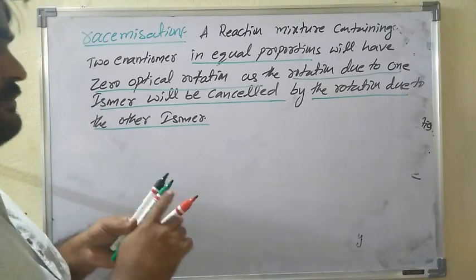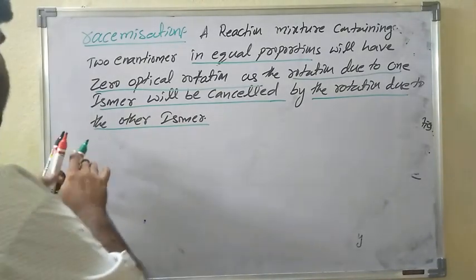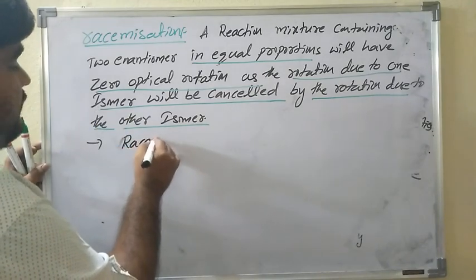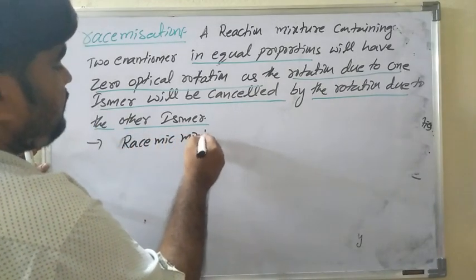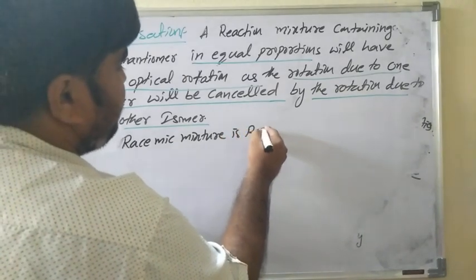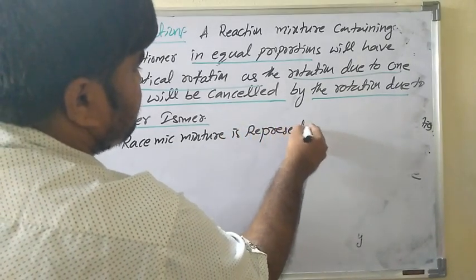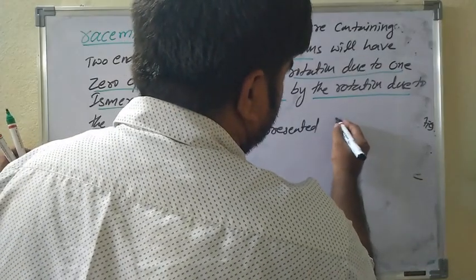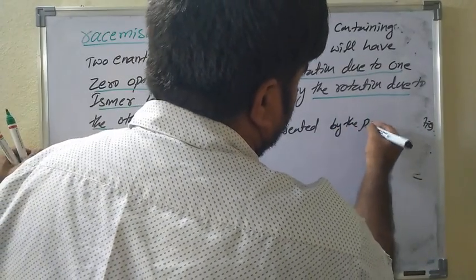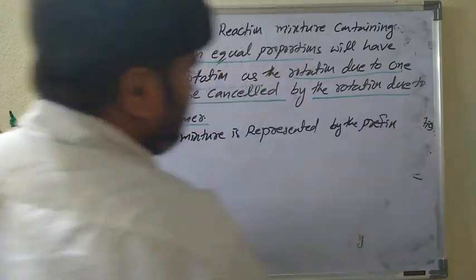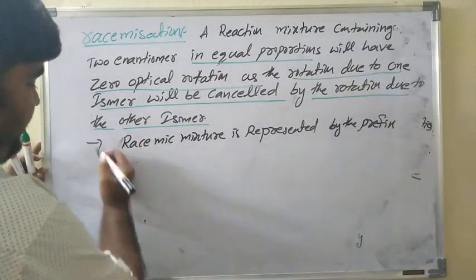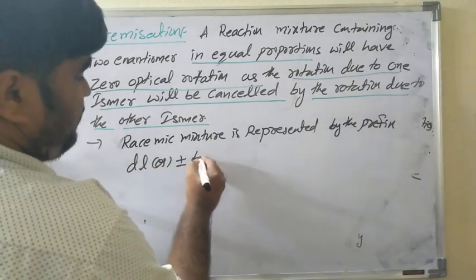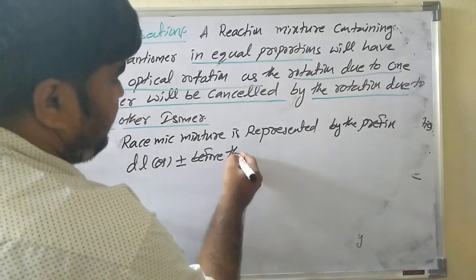A racemic mixture is represented by the prefix DL or plus or minus before the name.